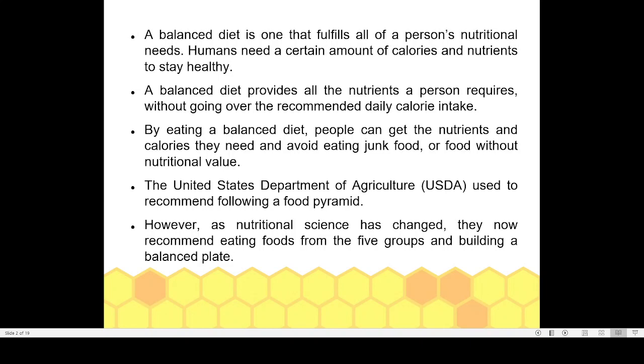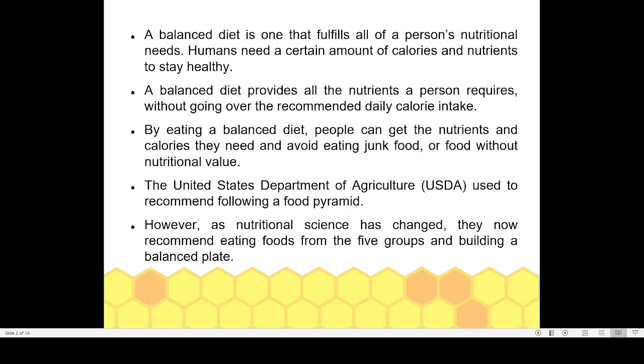So it is basically a diet that gives you all the basic requirements of your body. So people can get the nutrients and calories they need and avoid eating junk food or food without nutritional value. So that is the idea regarding the balanced diet.